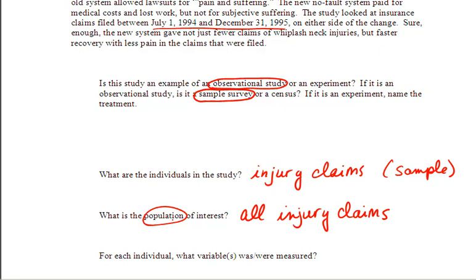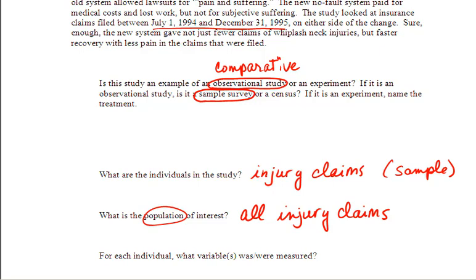For each claim that was filed, what variables were measured? Well, if we look at the results, this is actually a comparative observational study. We're taking two observational studies here, one before the change, one after the change, and we're comparing the descriptions for these claims between those two groups.